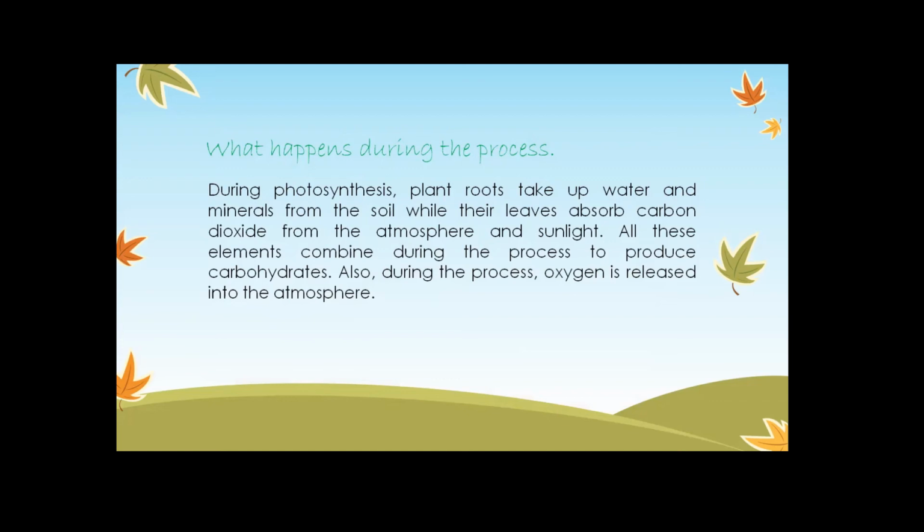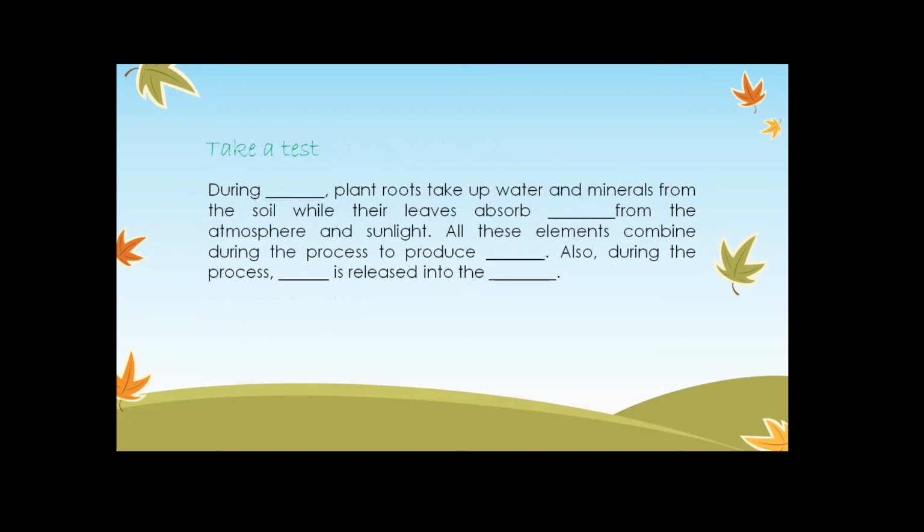The carbon dioxide, they are getting from the atmosphere, and the sunlight. Yes, wonderful. These elements are combining together during this process, and these are preparing carbohydrates. Now, as we got carbohydrates that act as food for the organism, oxygen is also released into the atmosphere. As we know, oxygen is really very important to us, right?